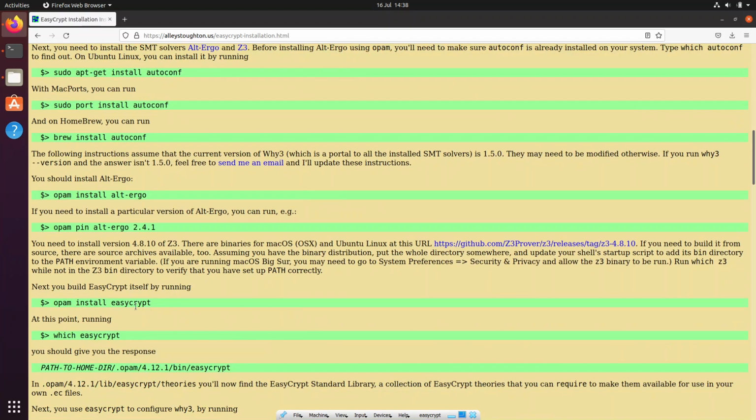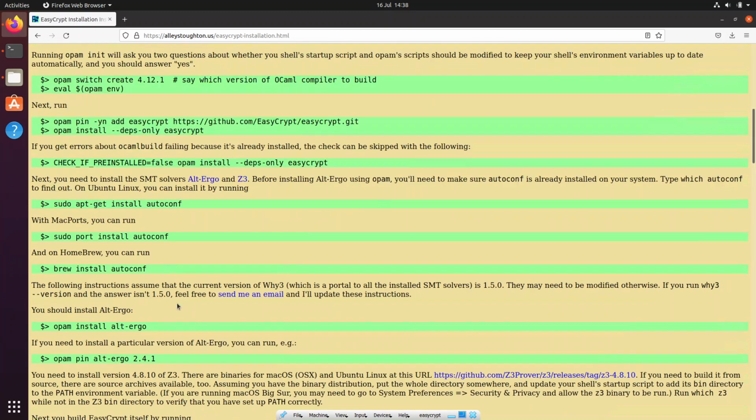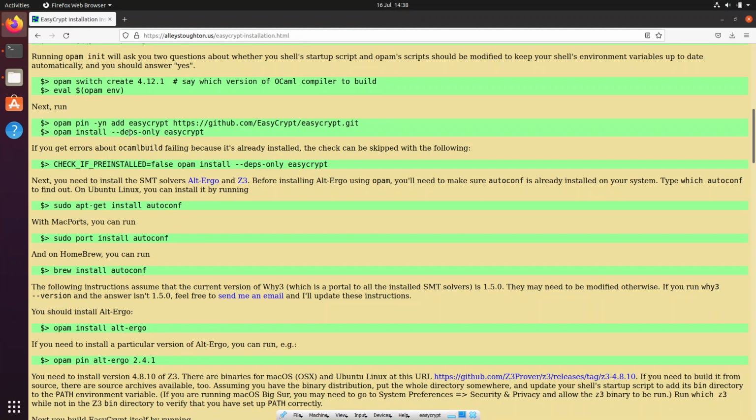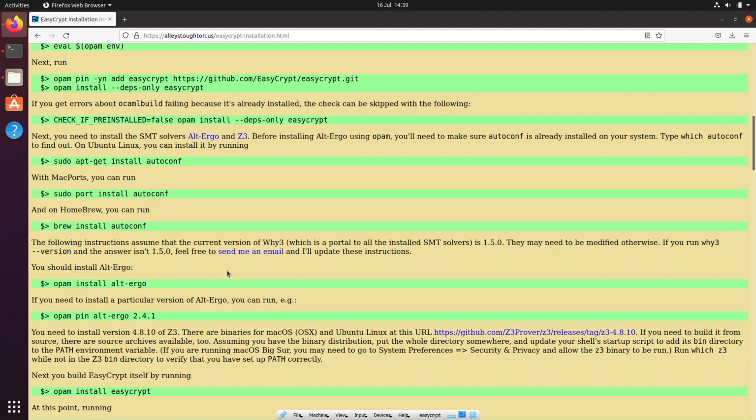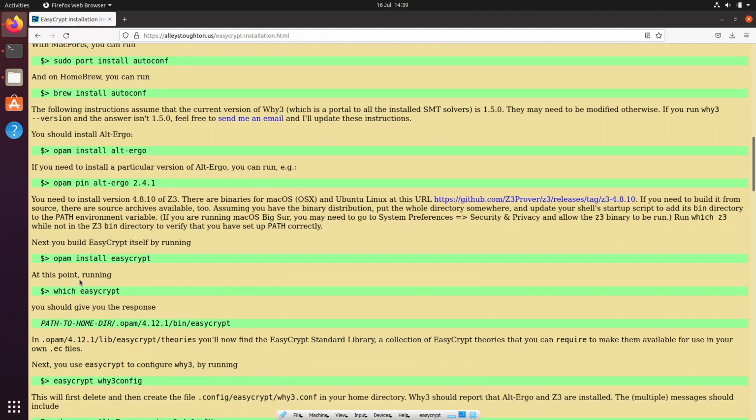We need to install EasyCrypt. So earlier we only installed the dependencies, so that's what this says. That's the flag that we set here. And once we have this, oh no, sorry, we first need to, yeah, we got alt-ergo. Yeah, so we have set up the path to Z3. So now we can install EasyCrypt.